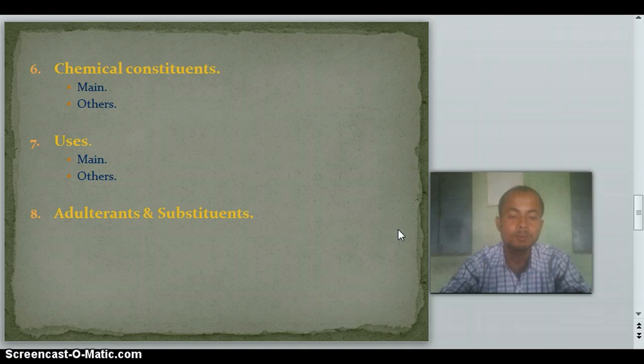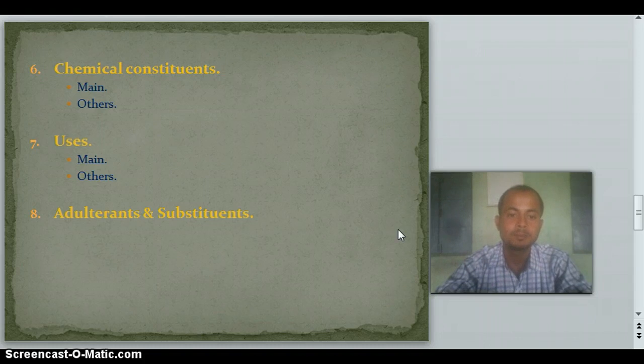The others are here to keep the format standard. Similarly, the next point is uses. Here also I have given main and others. In this way, you have to mention the main uses first. You should write the main uses; you cannot leave it. After this you can write the other uses, if it is used for other purposes.